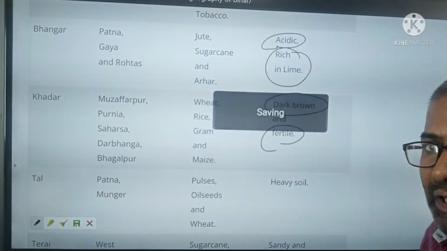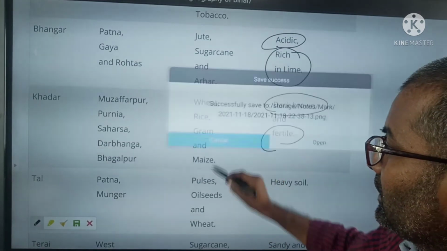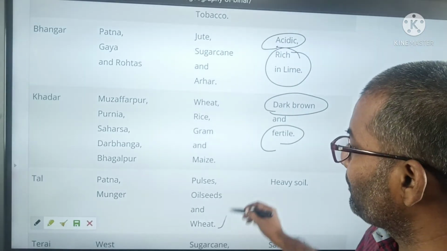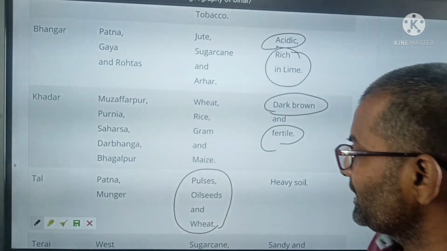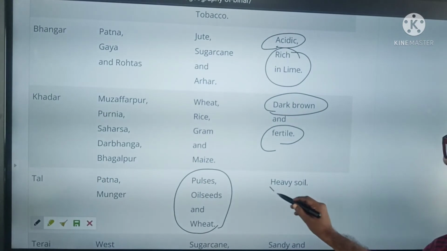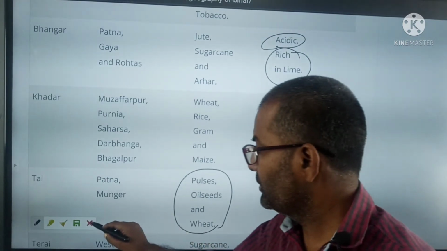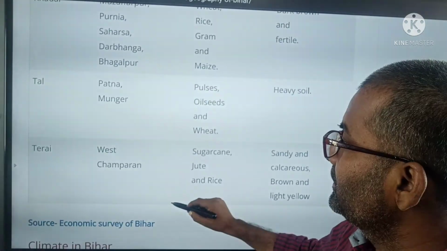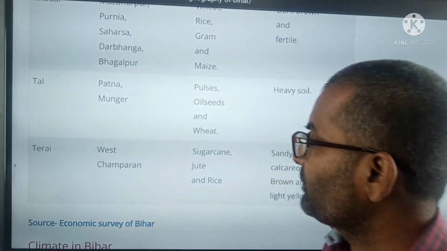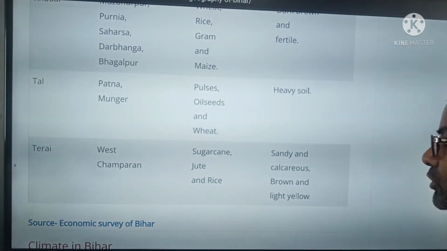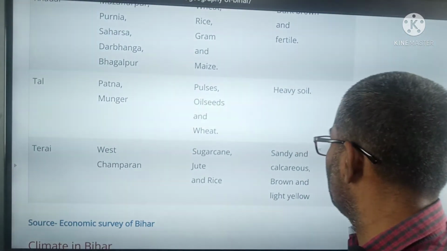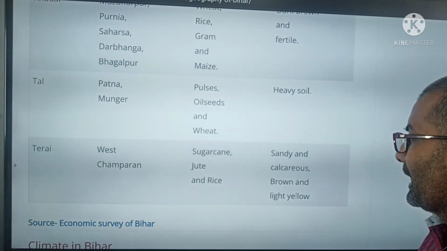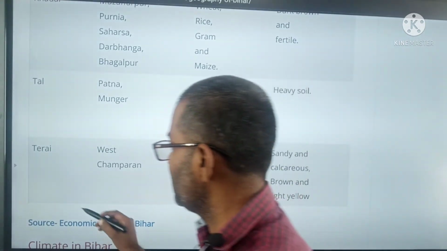Next is Tal. Tal is found in Patna and Munger. It supports pulses, oil seeds and wheat, and it is heavy soil. Next is Tarai. It is found in western Champaran and it also supports sugar cane, jute and rice. Its nature is sandy, calcareous, brownish and light yellow. These are the natures.